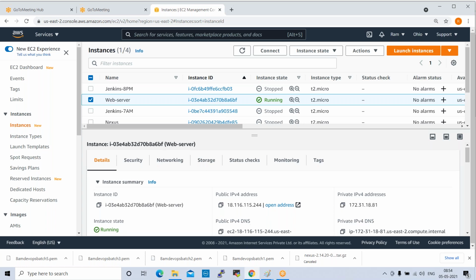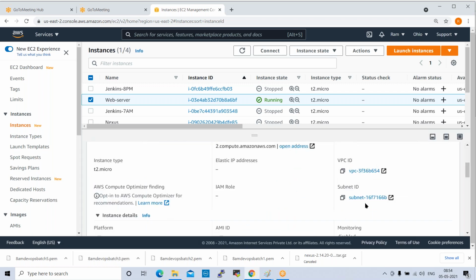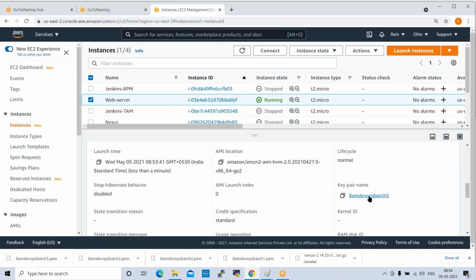Okay, and these are the VPC details, default VPC, default subnet created here. This is the AMI we created. This is the key pair which we gave here, ATM DevOps batch 5. We created this server in Ohio, US East 2. Fine. Yeah, so this is how we can create an instance.